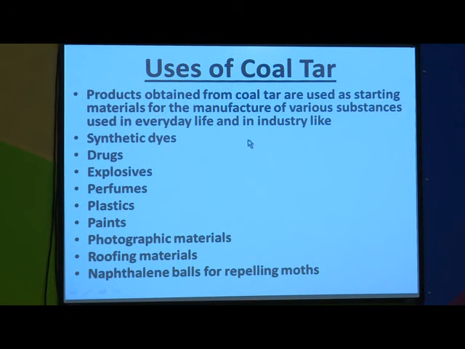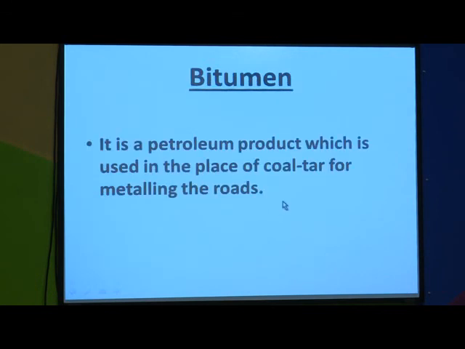So, coal tar is used in different industries, that is for making synthetic dyes, drugs, explosives, perfumes, plastics, paints, photographic materials, roofing materials and naphthalene balls for repelling moths. Now, bitumen is also a product of coal tar.